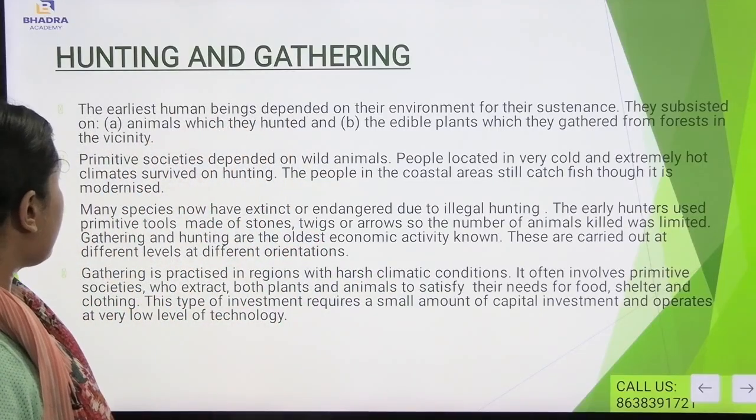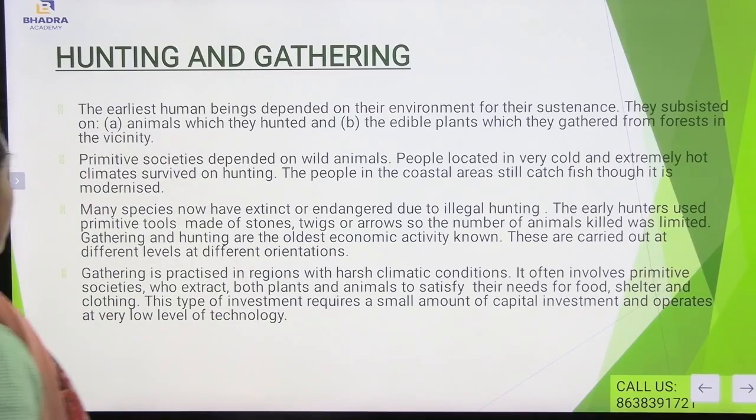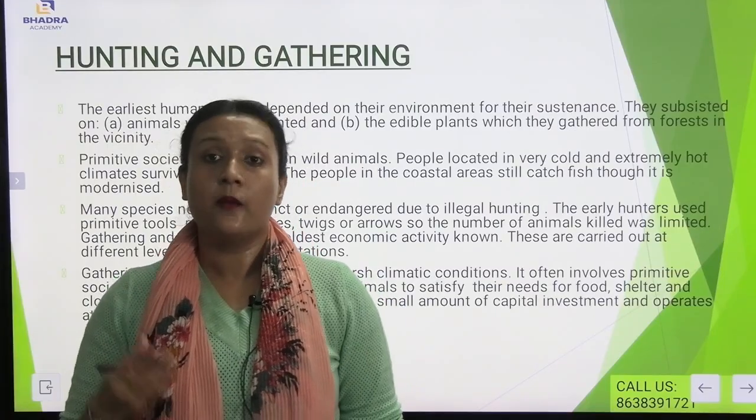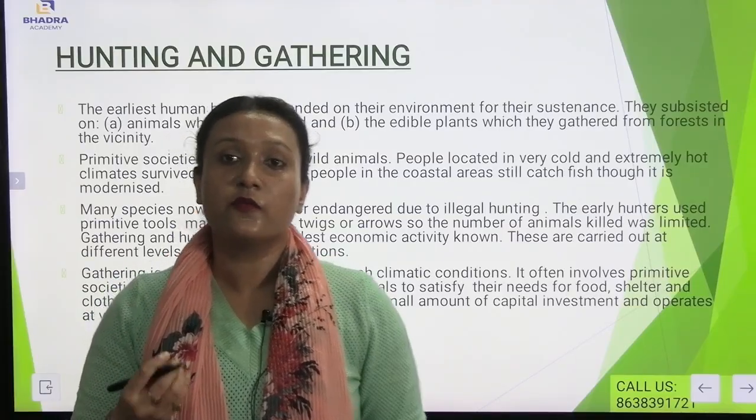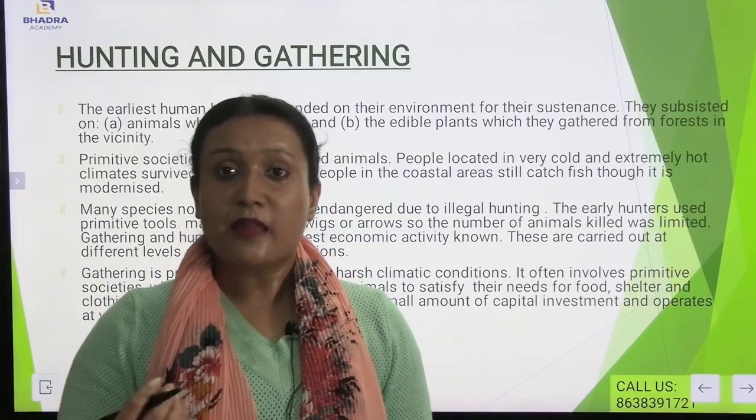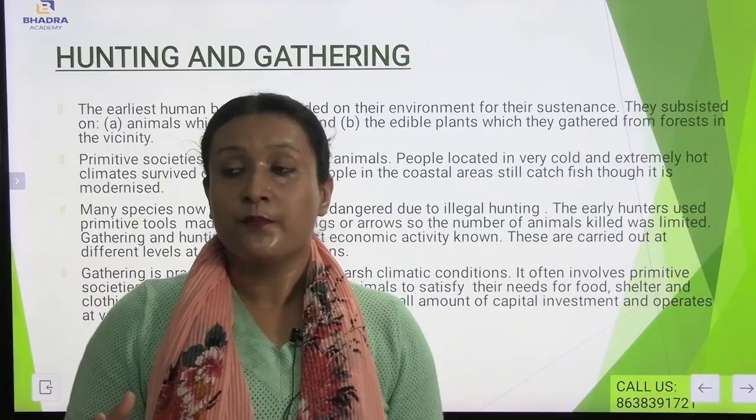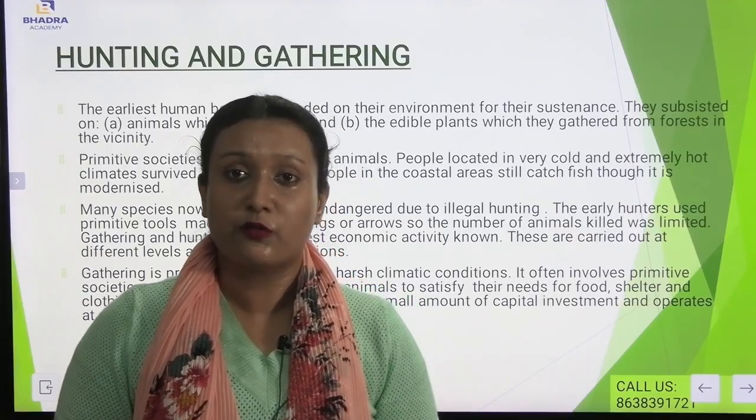Also, many species have now become extinct or endangered due to illegal hunting. The early hunters used primitive tools made of stone, twigs or arrows, so the number of animals killed was limited. Now, there are a lot of limitations on hunting and gathering. First of all, most of the species become endangered. As a result, people go in search of food in the forest areas, in coastal areas, or in other isolated areas.